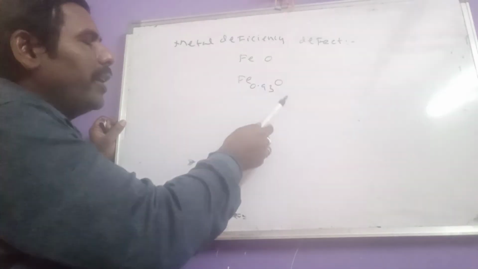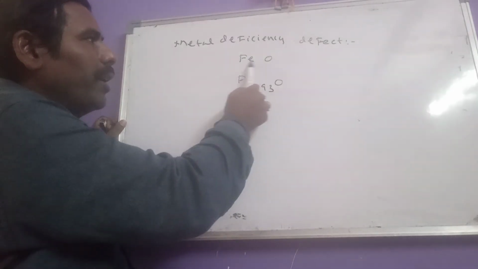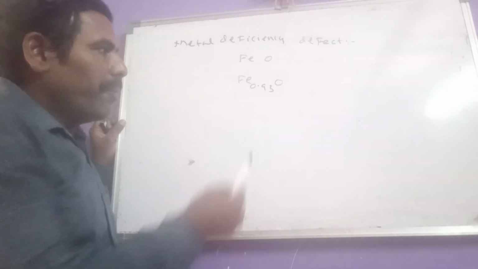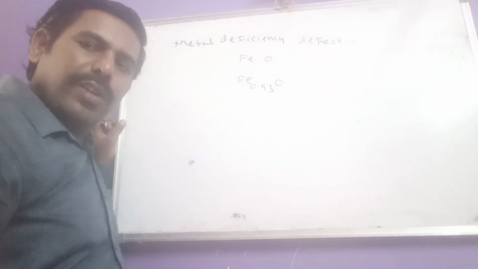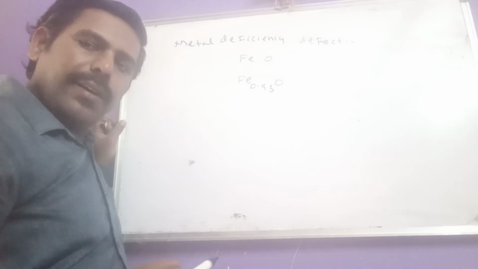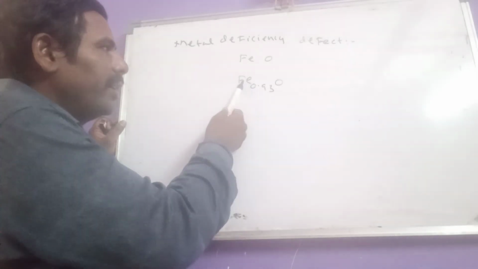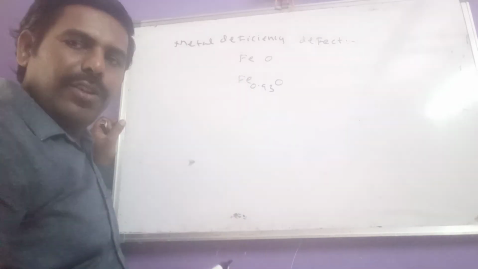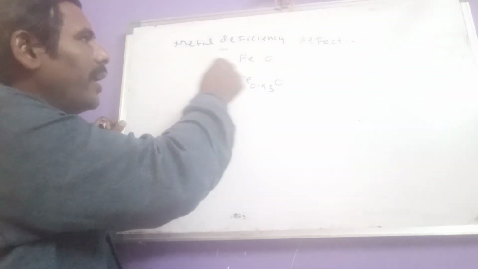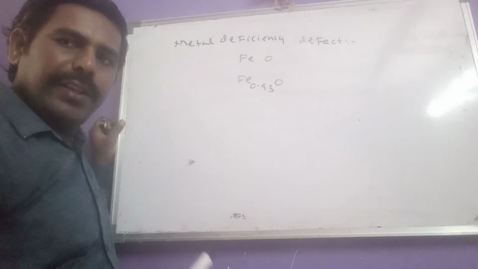If you want to get a stoichiometric compound, that formula should be which one? FeO. But we got the composition like this, so it is said to be which one? Non-stoichiometric compound. And here the metal is less than the original value, so that's why it is known as metal deficiency defect.